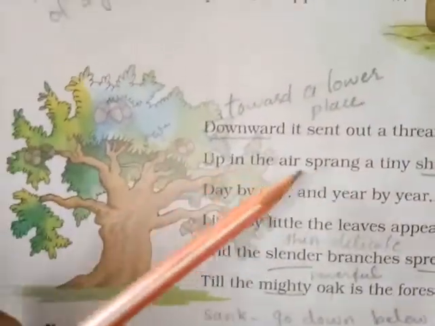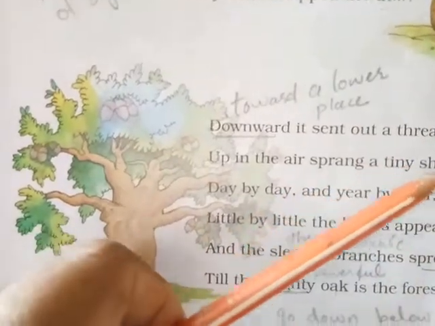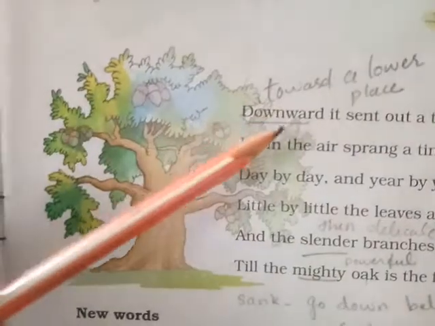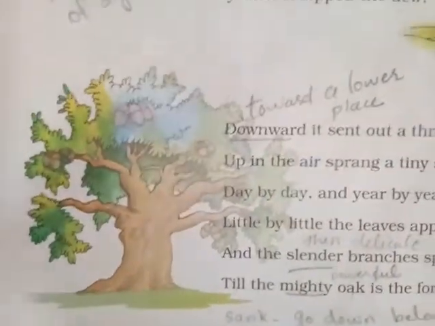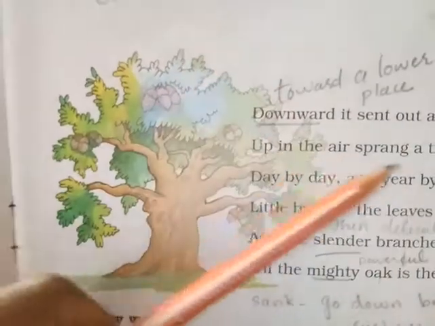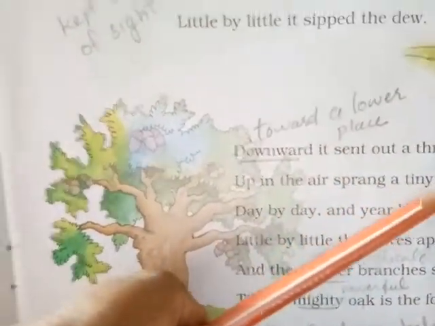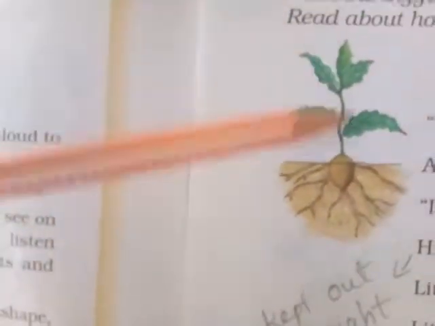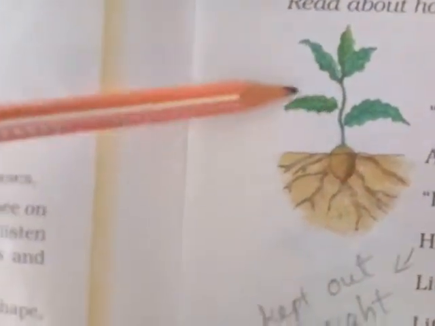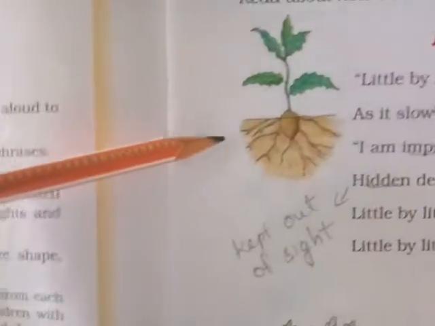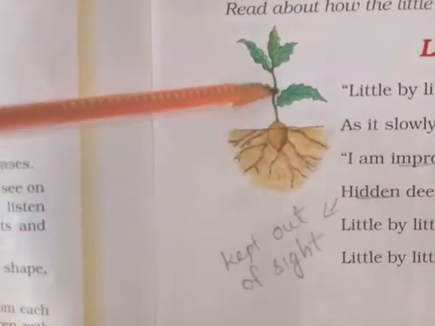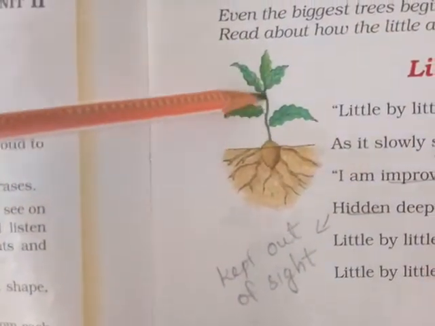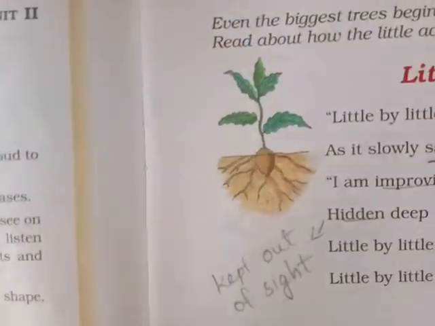Next line. Up in the air sprang a tiny shoot. Downside is the root like a thread, then the upper part that we can see sprang a tiny shoot. You see this one, tiny shoot means small buds with leaves. Downside the root is like a thread, but upper side it is a shoot.